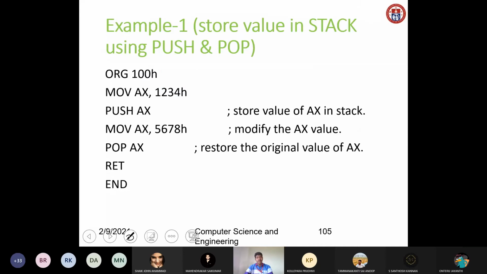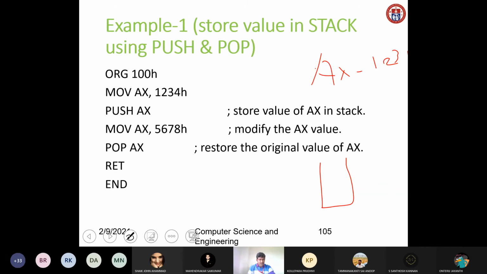Now an example of push and pop. In this example, we store a value in the stack using push and pop. First, I am using the starting address; the starting address is 100 here. Then MOV AX, 1234. What it will do is move 1234 into AX, so the value of AX is 1234. Then again pushing AX. Pushing AX means whatever content is available in AX will be moved into the top of the stack.